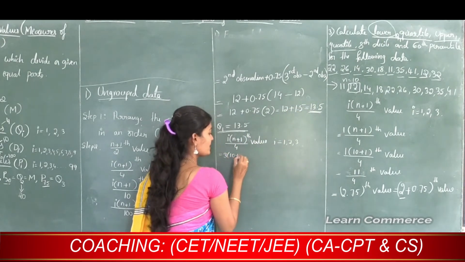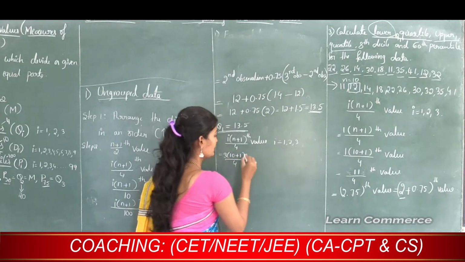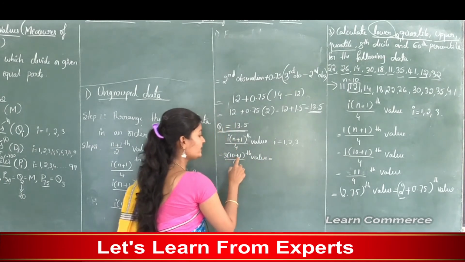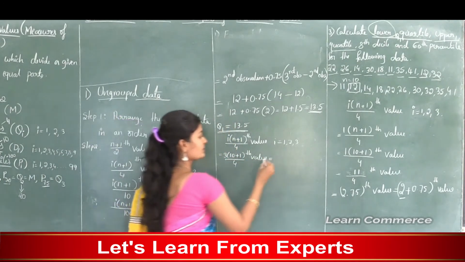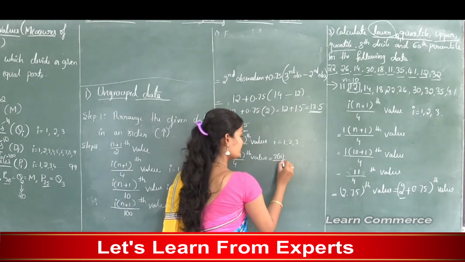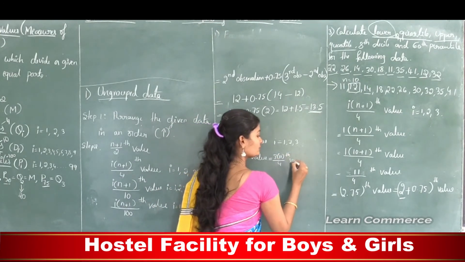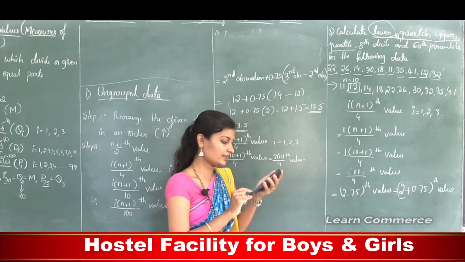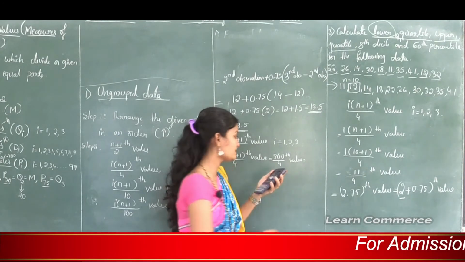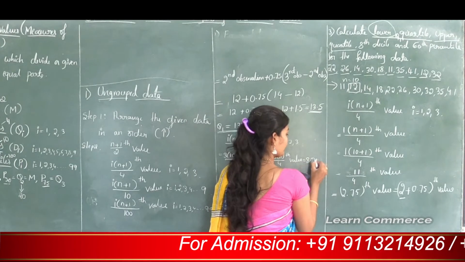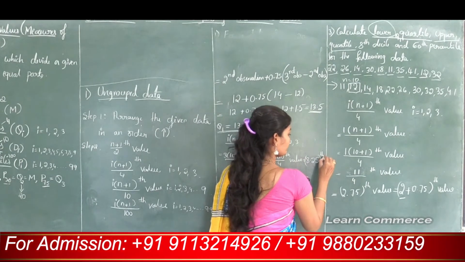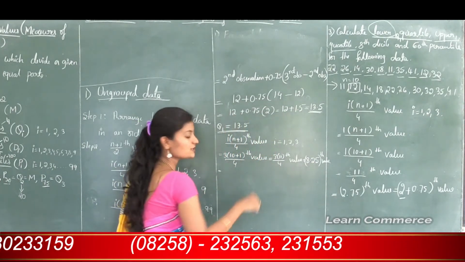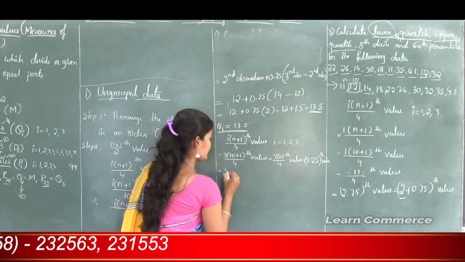So 10 plus 1, divided by 4th value. 10 plus 1 is 11, so 3 into 11 divided by 4th value. 3 into 11 is 33, and 33 divided by 4 is 8.25, the 8.25th value. Next, what to do? We need to split the terms, that is 8 plus 0.25.